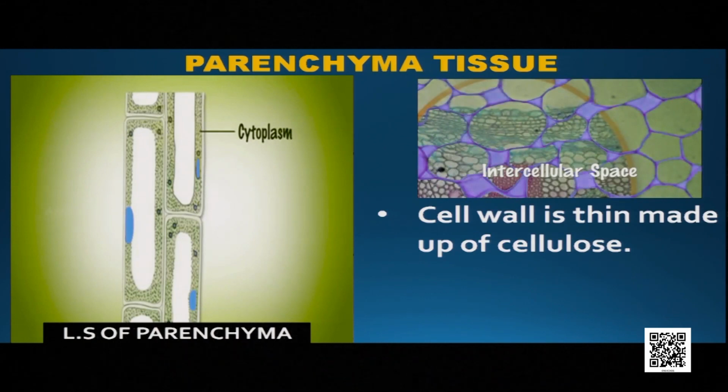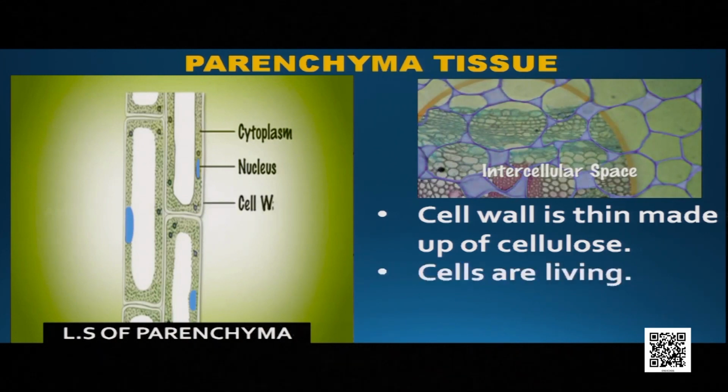Here the cell wall is thin and it is made up of cellulose. Second, the cells are living. It is clearly seen that the cells have cytoplasm, the cells have nuclei. So if the cell is having cytoplasm and nucleus, so definitely the cell is living.